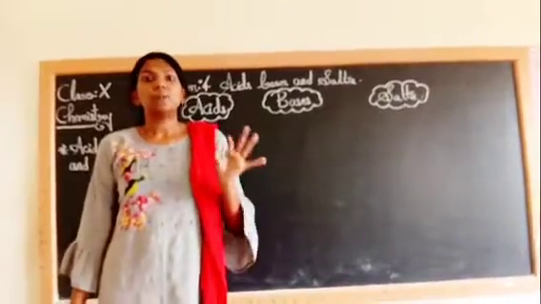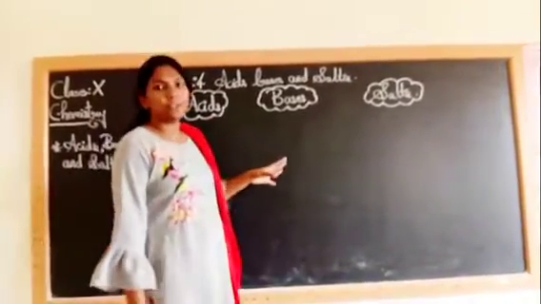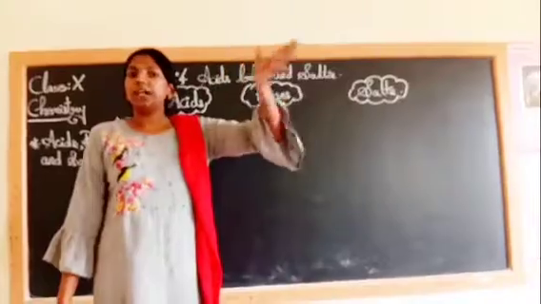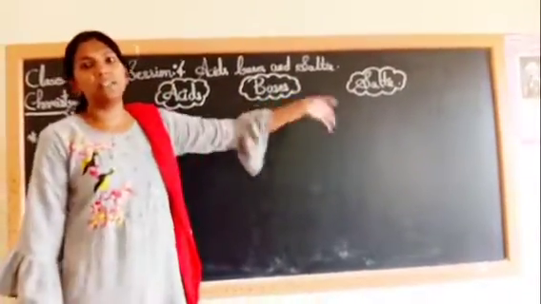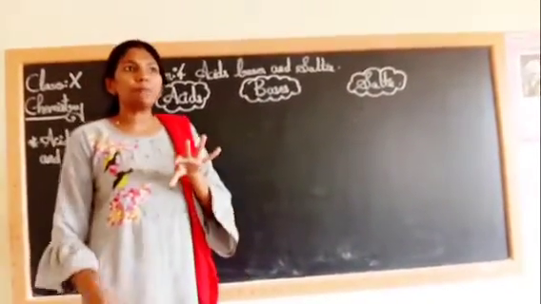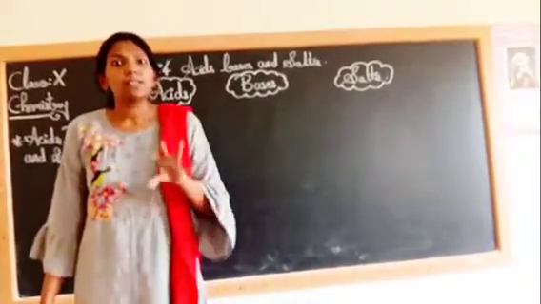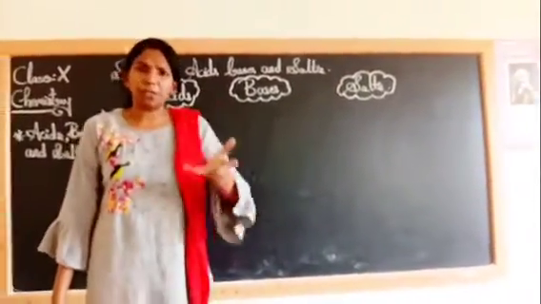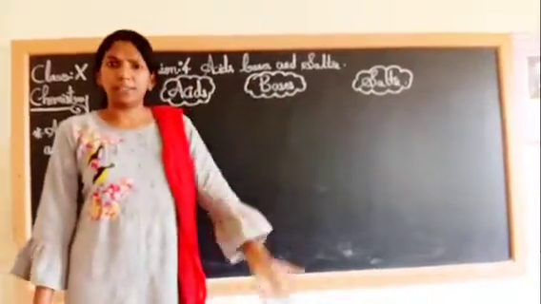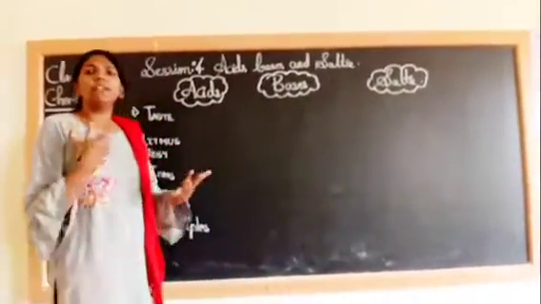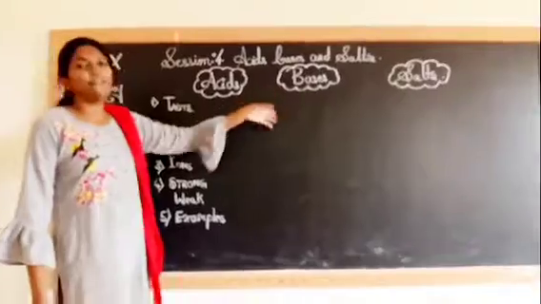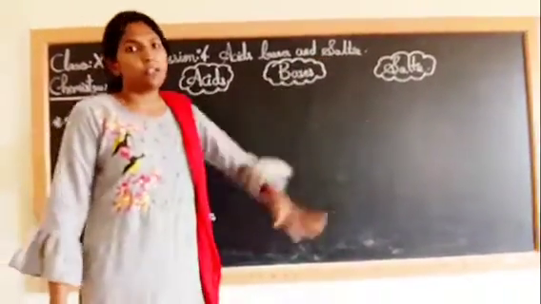So this can be categorized as acids, bases and salts. Some substances have a sour taste, some are sweet, some are bitter. They have different types of taste. So here we are going to classify acids, bases and salts.